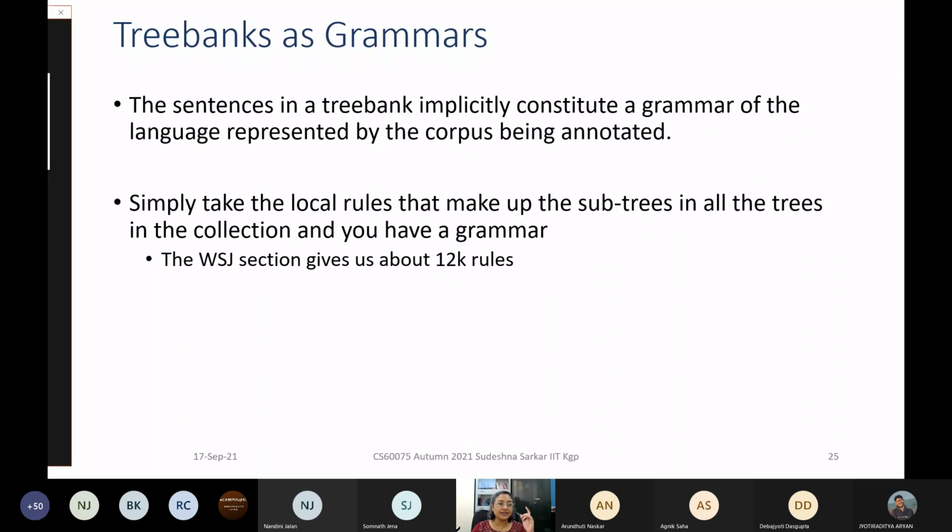Like, the first sentence that I took was the first tree that we took. From that tree, I was trying to find out what are the grammar rules that have given rise to that. Very easy to find. You take any internal node and you look at the children, and corresponding to that, you have a rule. So if that rule is not already in your grammar, you add that rule to the grammar.